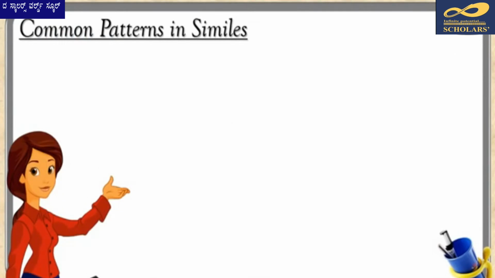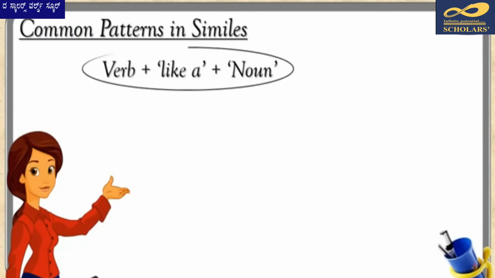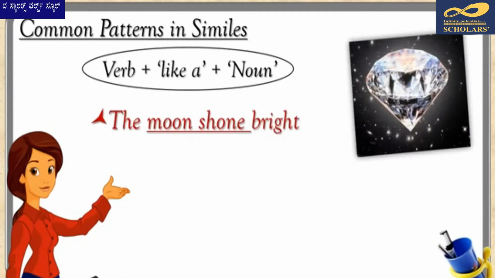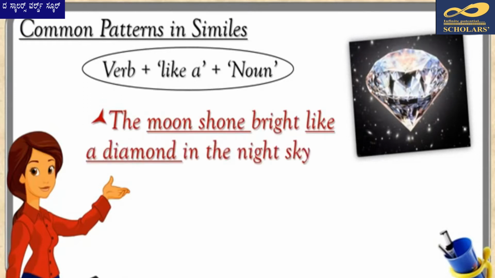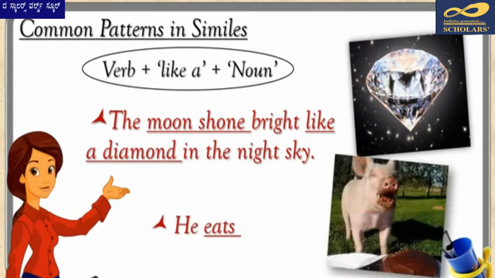The first pattern is a verb plus like plus noun. For example, the moon shone bright like a diamond in the night sky. We are comparing moon and the diamond on the verb, which is an action word, shine. And he eats like a pig. We are comparing someone's eating habits to that of the pig.